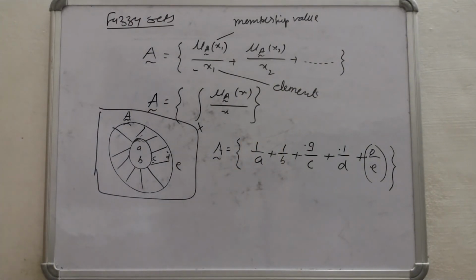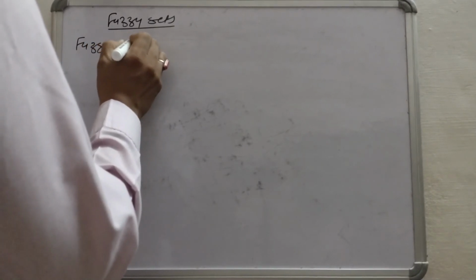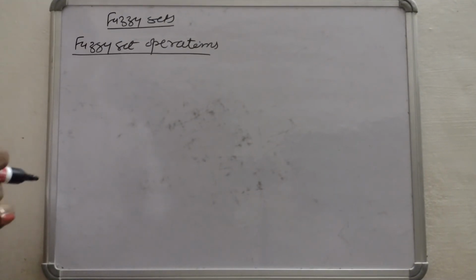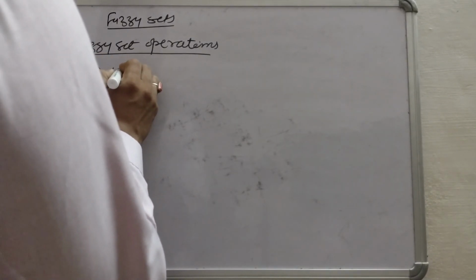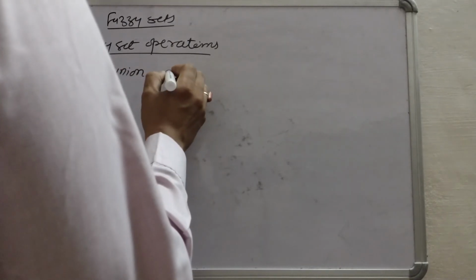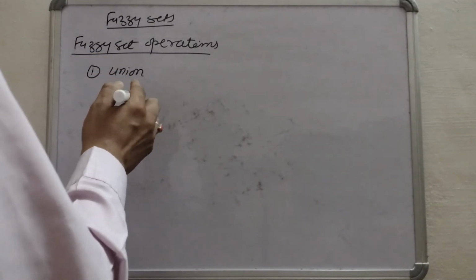Now let us see fuzzy set operations. Again, union, like in the classical set we have studied, but here the notation is slightly different.